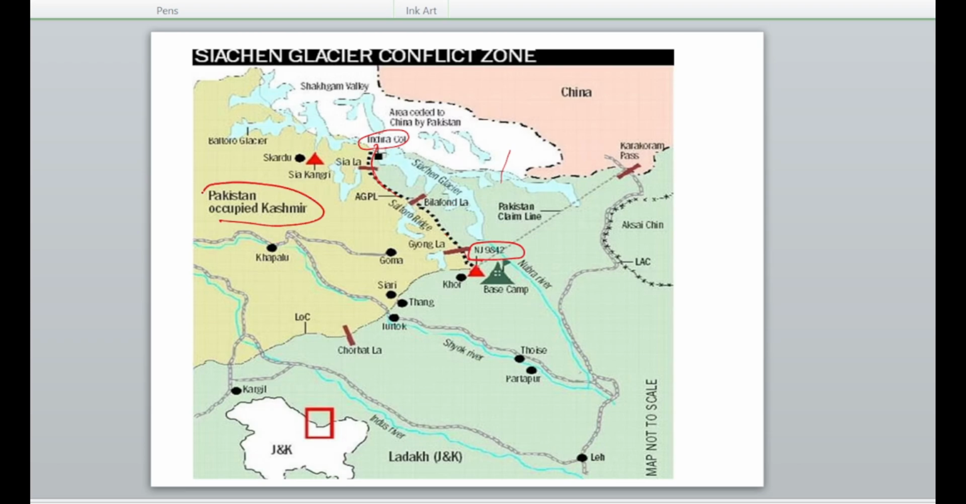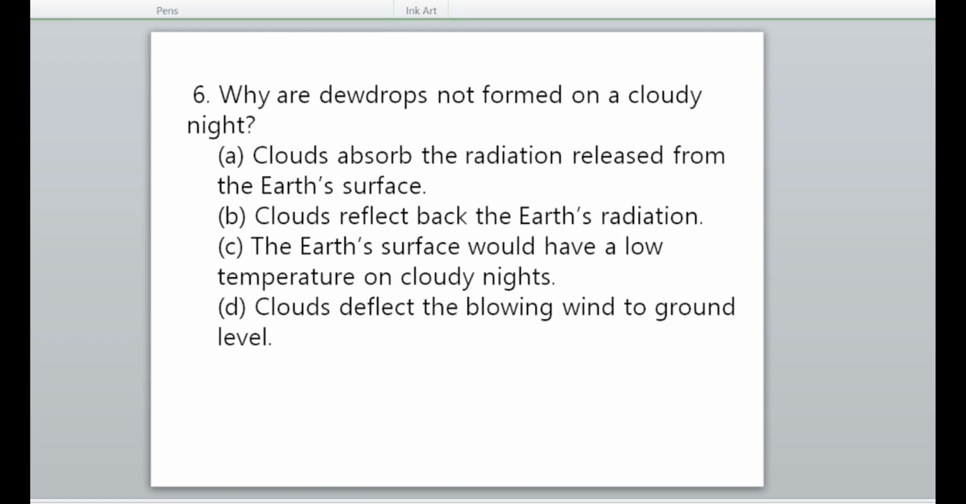This is the Pakistan occupied Kashmir. Okay, here this is Aksai Chin. This is the Nubra, the Nubra River is visible, and just above the Nubra River is the Siachen Glacier. Okay, this part. Okay, coming on to the next question.